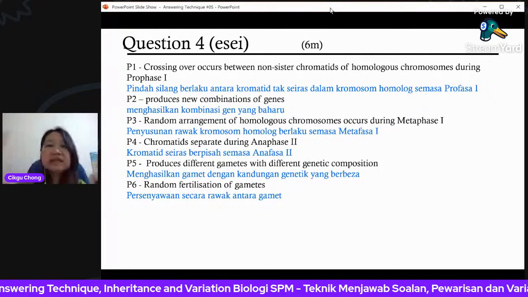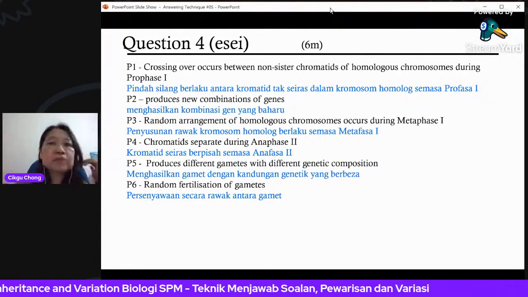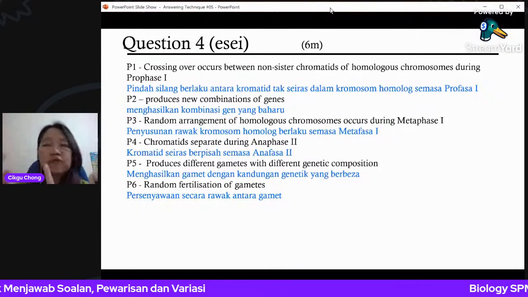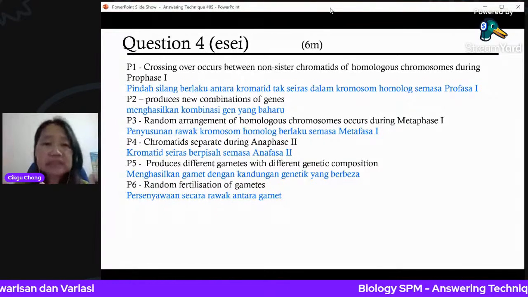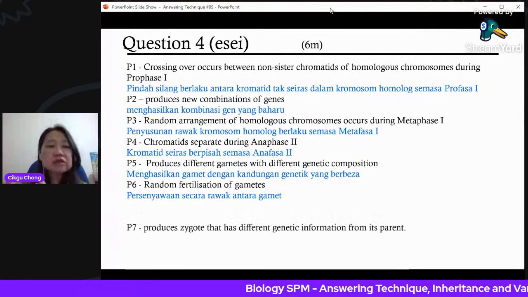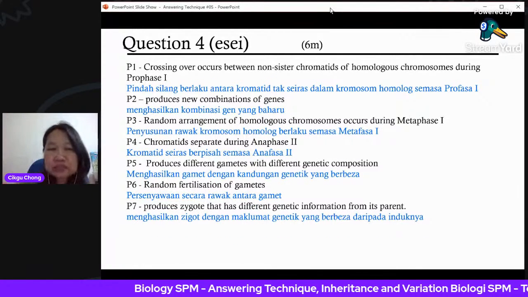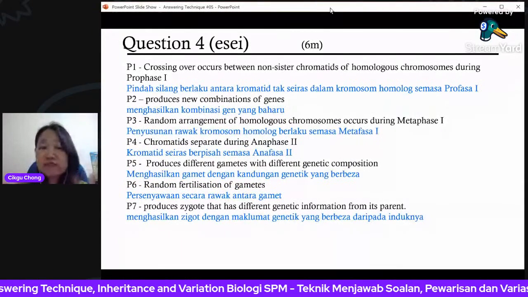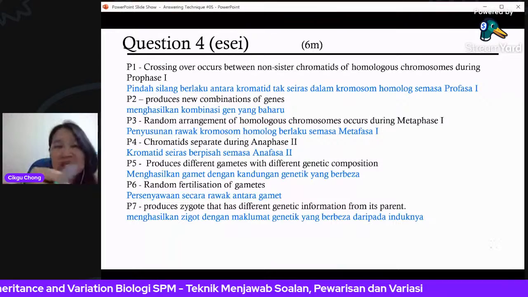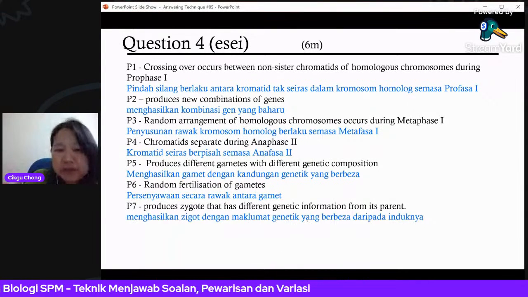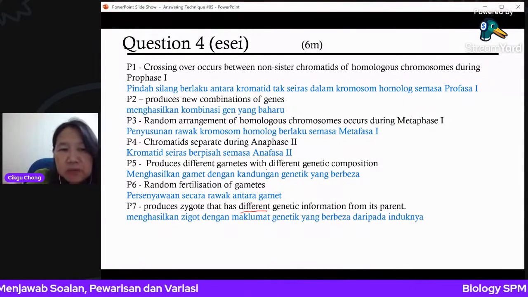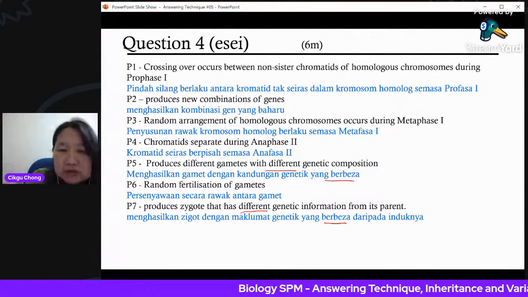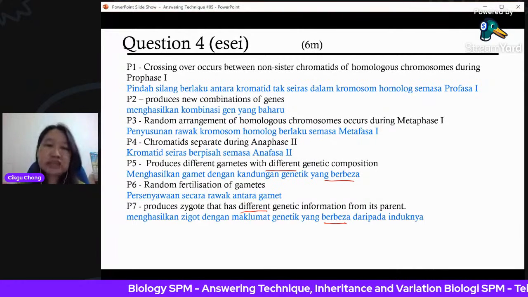There are millions of gametes, for the sperm, and of course there's only 1 ovum, but it doesn't matter which sperm gets to fertilize, that is also a chance by itself. And lastly, number 7 is referring to the 6. Random fertilization of gametes produces zygotes that have different genetic information from its parent. You must write the word different. Different, berbeza. That's why it's called variation. Different genetic information from the parent.